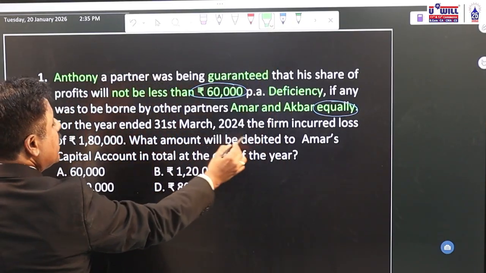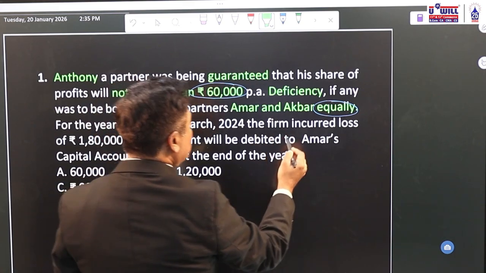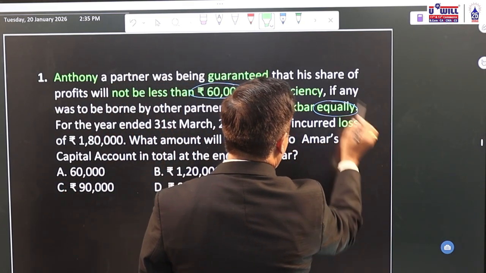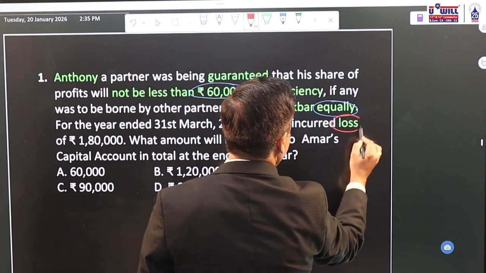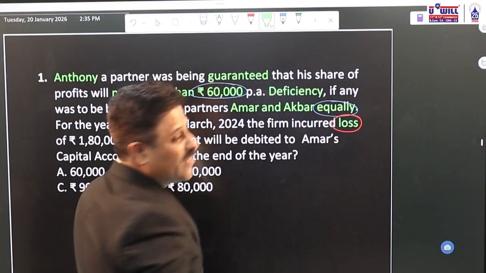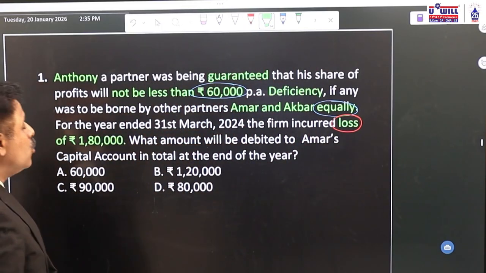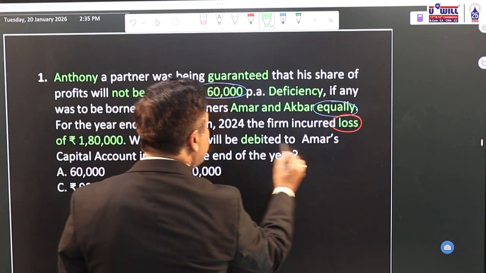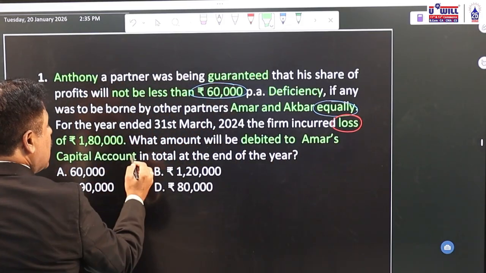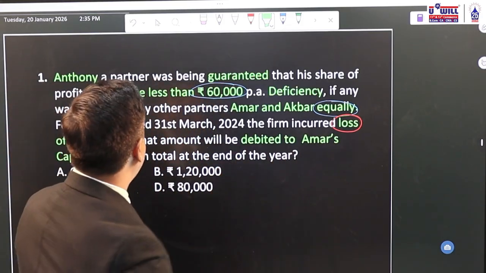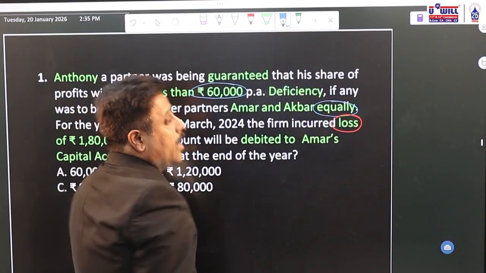For the year ended 31st March 2024, the firm incurred a loss of rupees 1,80,000. What amount will be debited to Amar's capital account in total at the end of the year? Now, understand this.